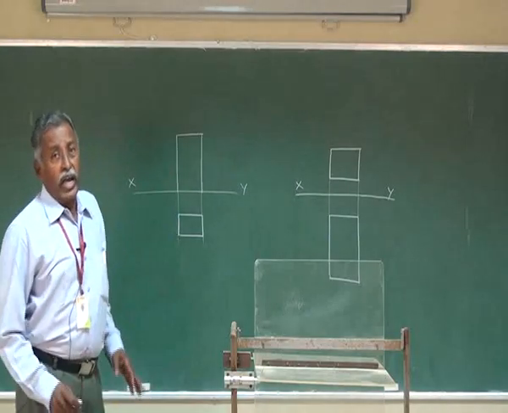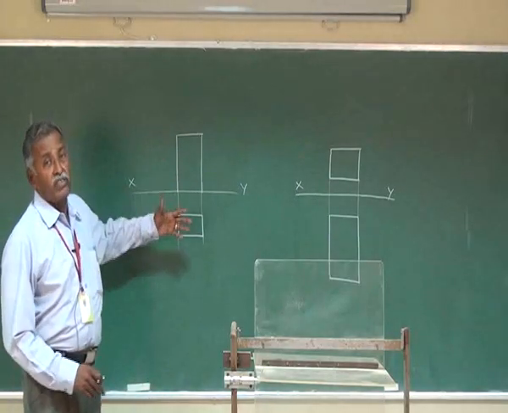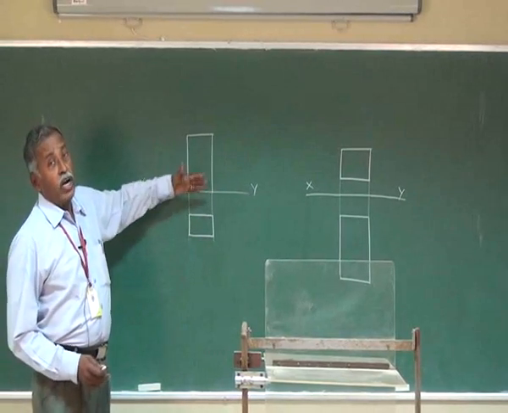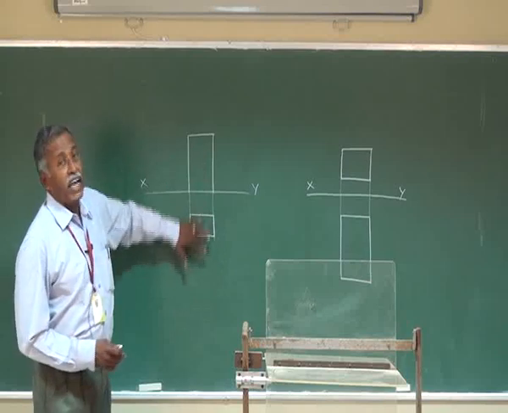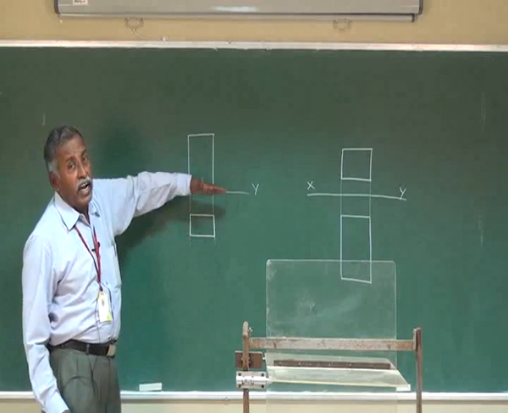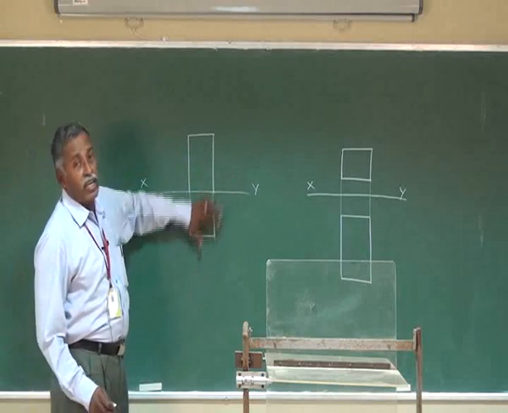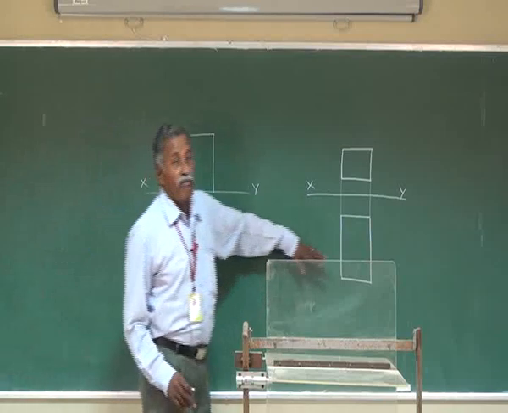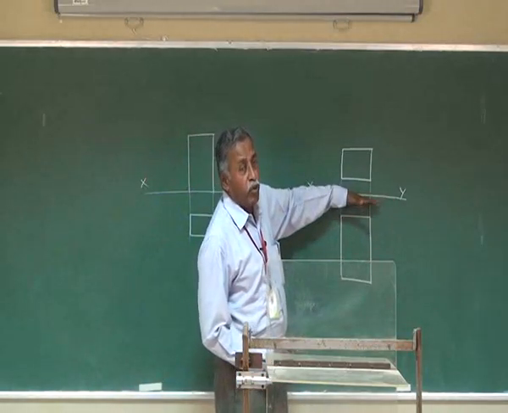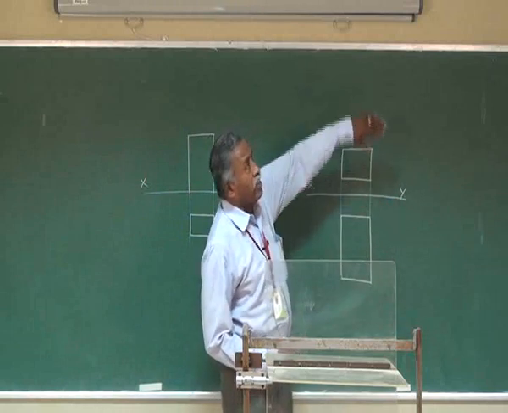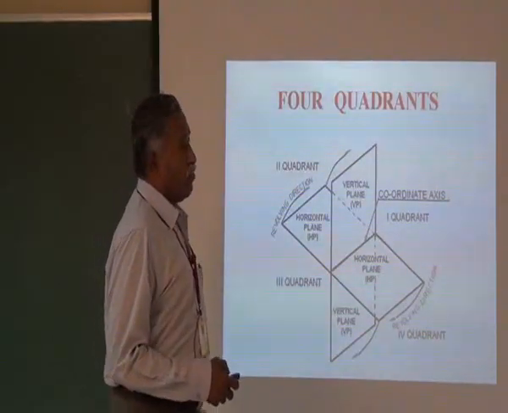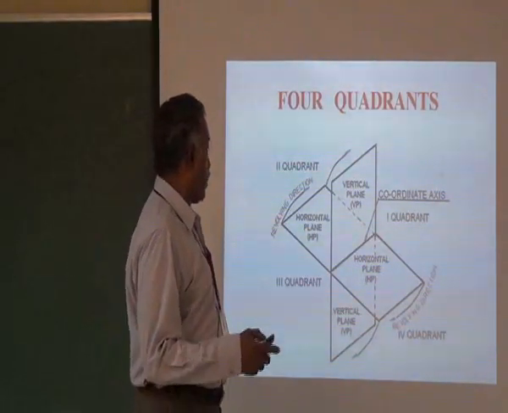If you observe, to keep these two views in a single plane, we are rotating the horizontal plane in both cases to keep it in line with the vertical plane. In the first angle projection, we are rotating by 90 degrees and keeping it behind the front view. In the third angle projection, we get the view in this plane, and rotate it and keep it in line with the vertical plane. This is what we have actually seen in the quadrants.